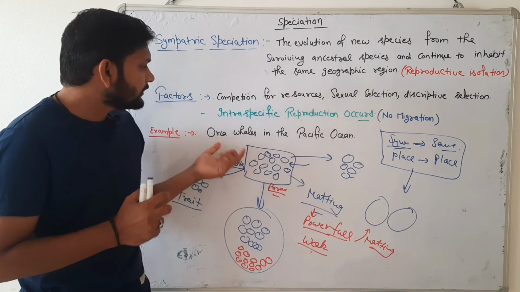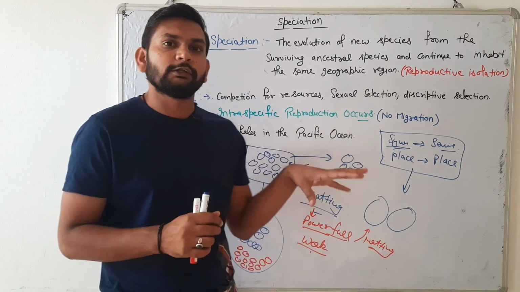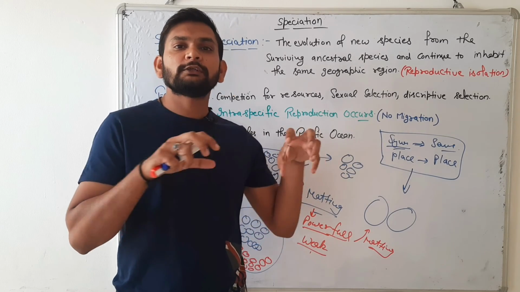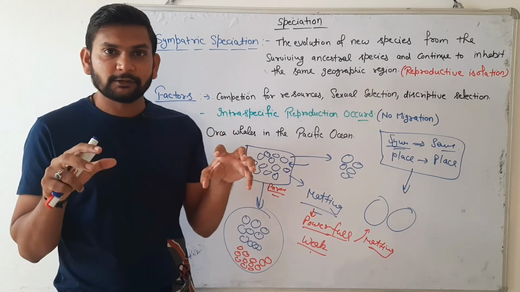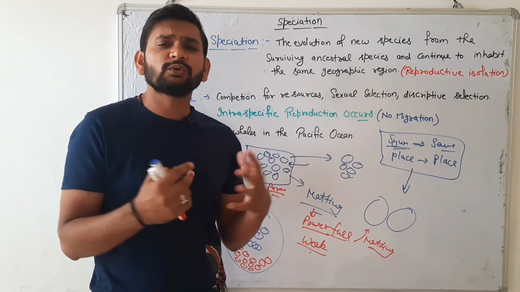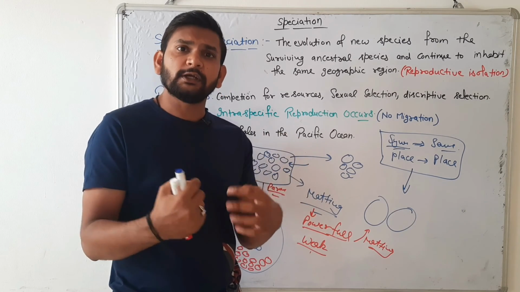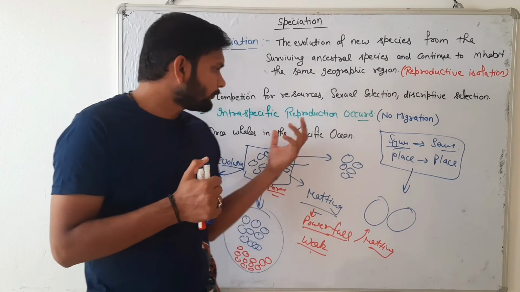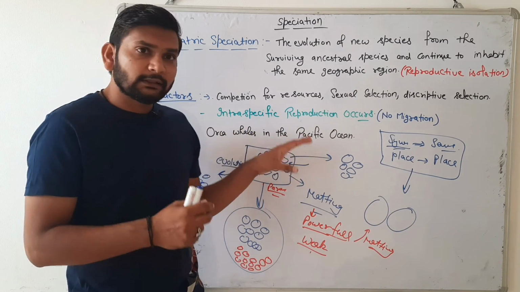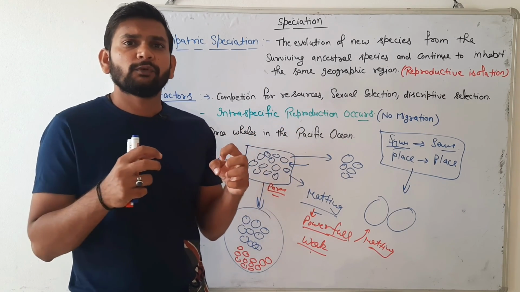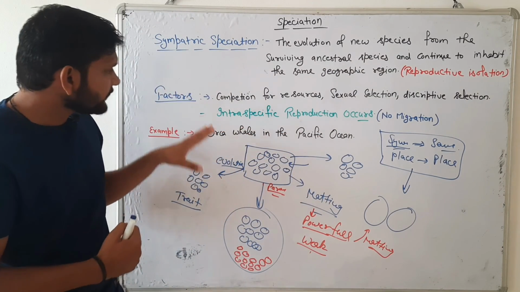In this ocean there are two different types of orca whales, but they are not mating with each other. Their food resources can be different or the same. So this is the example of sympatric speciation.